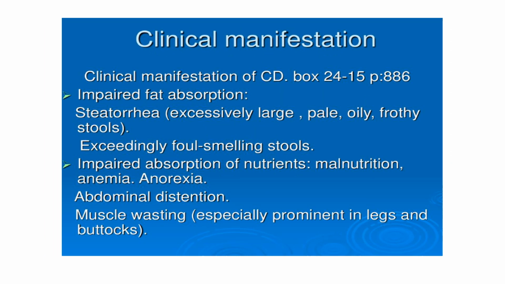Clinical manifestation, as we have discussed: impaired fat absorption leads to steatorrhea, that is excessively large, pale, oily, frothy stools. The patient complains that the stools usually float in the commode. Exceedingly foul-smelling stools, impaired absorption of nutrients, malnutrition, anemia, anorexia, abdominal distension, and muscle wasting because of malnutrition and protein loss, and the wasting is prominent in the legs and the buttock area.